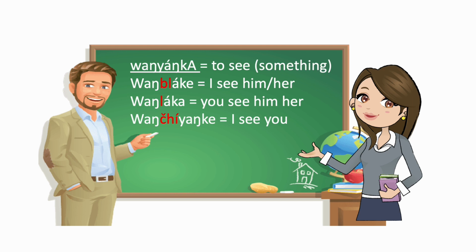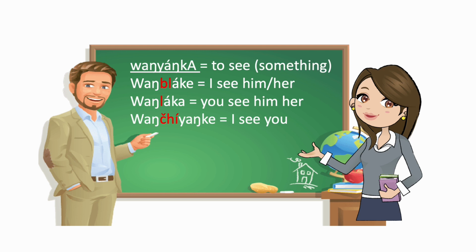So it's different than English because in English, when we're saying I see you, you can see in this example, we have the word I and we have the word you. I see you, and the verb is showing how it's being done. I see you. So the I and the you doesn't change even when we're using I see or you see.